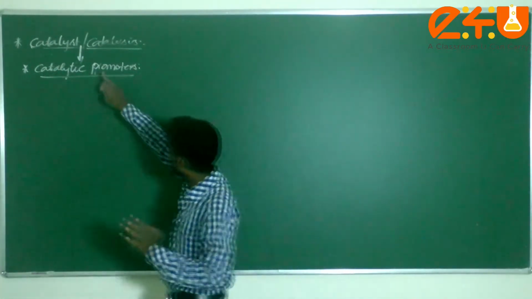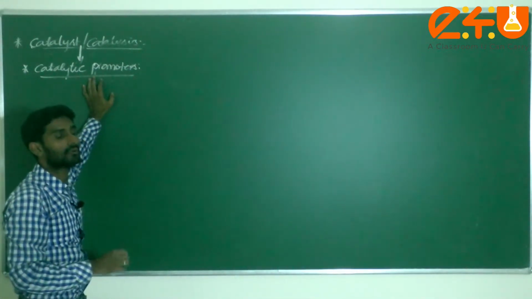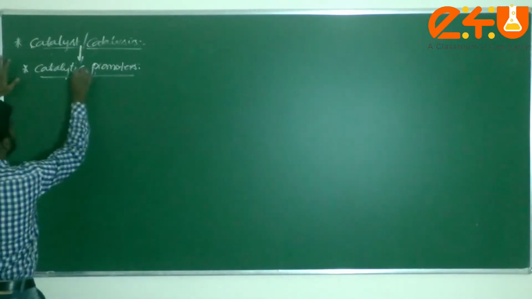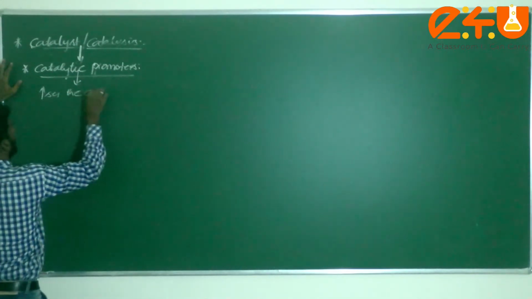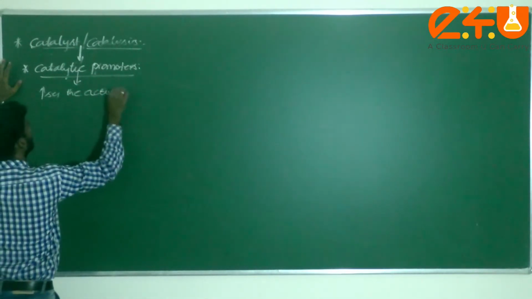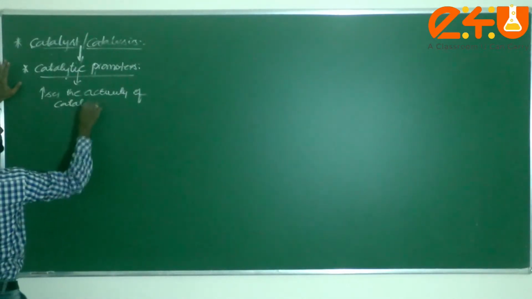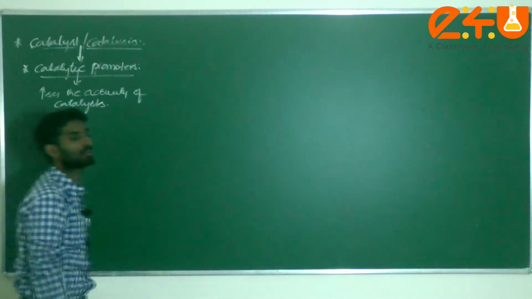One more time, catalytic promoters themselves do not act as a catalyst, but they increase the activity of the catalyst. This is called catalytic promoters.